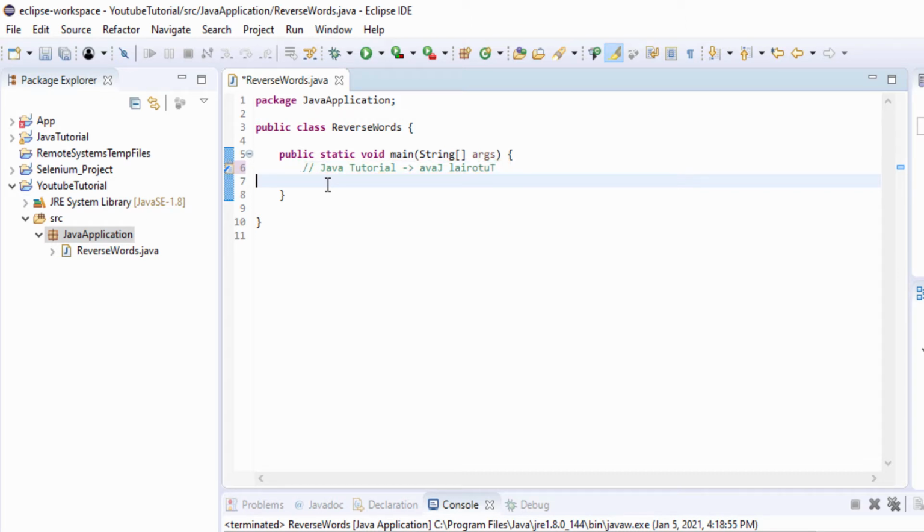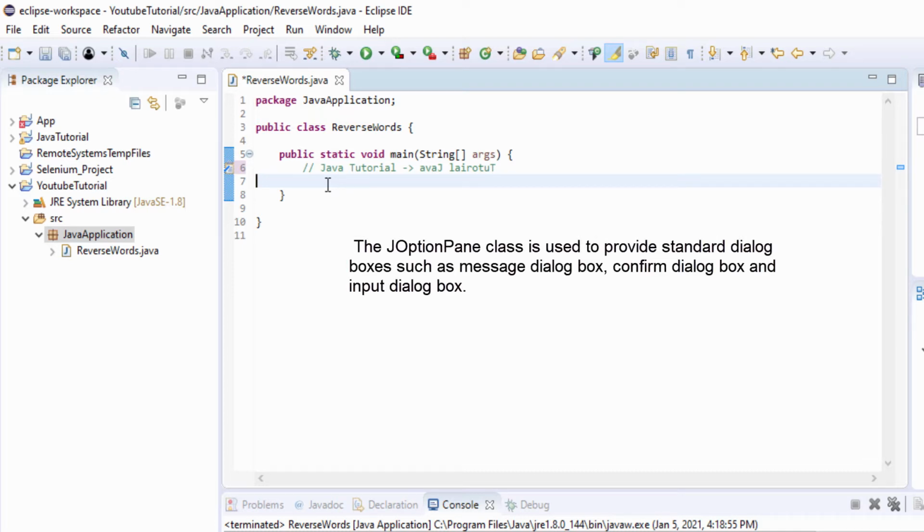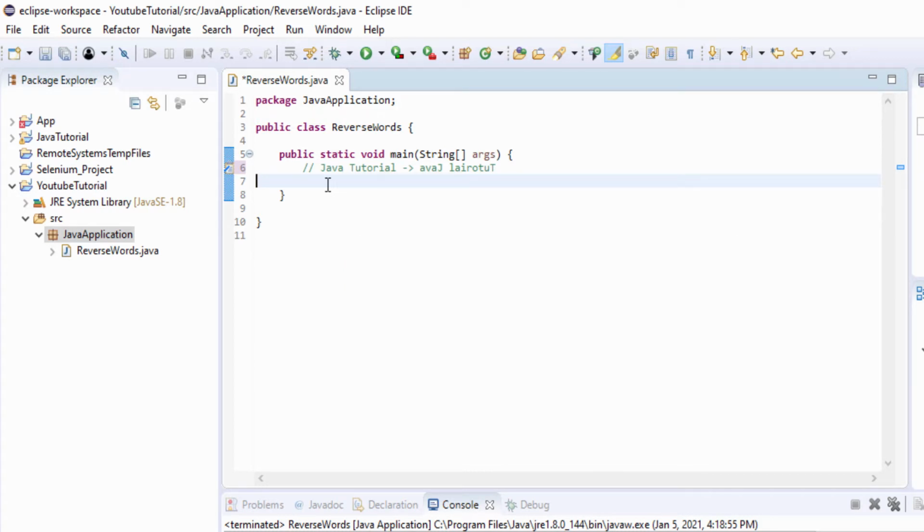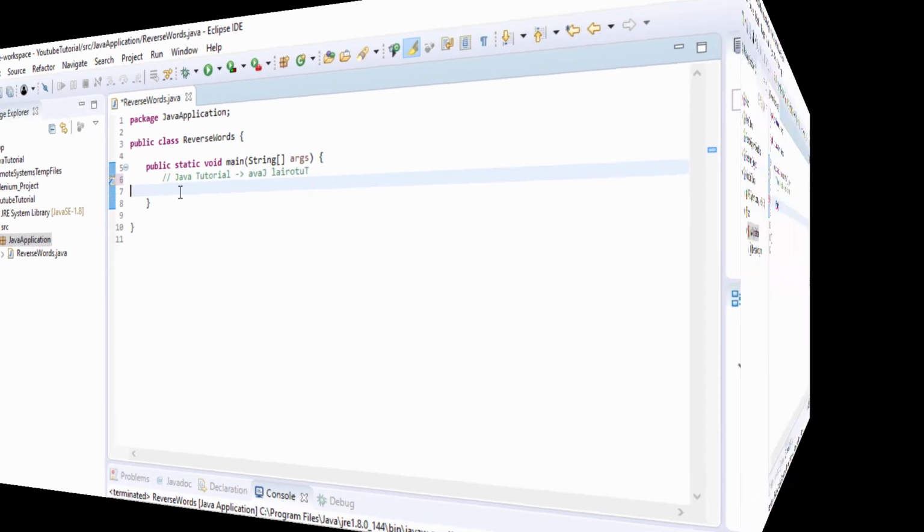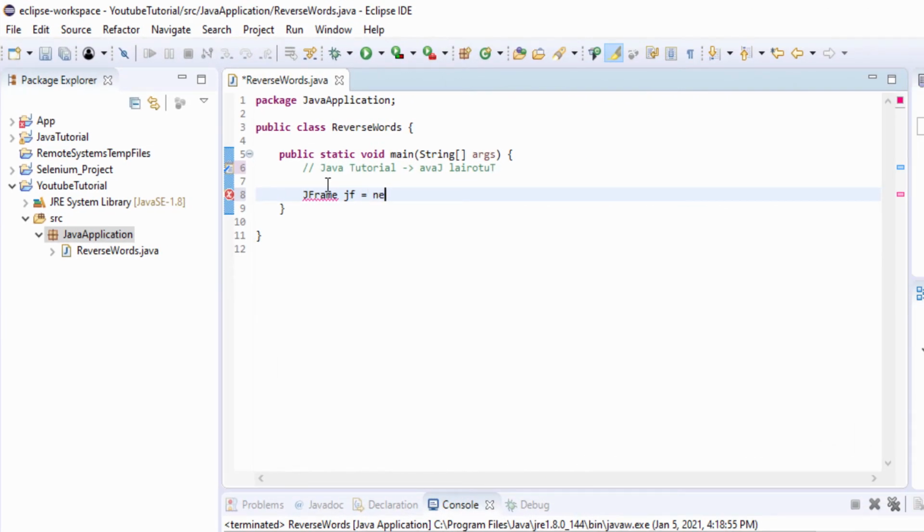Now, before we start to program, we will need to solve this problem. Firstly, we will need to allow the user to input the string. For this, we will use the JOptionPane.showInputDialog. And then we will need to convert the string into an array of words. And then finally, we will reverse each word separately and put them into a final string, which we will then output. Let's create our gframe equal to new gframe.